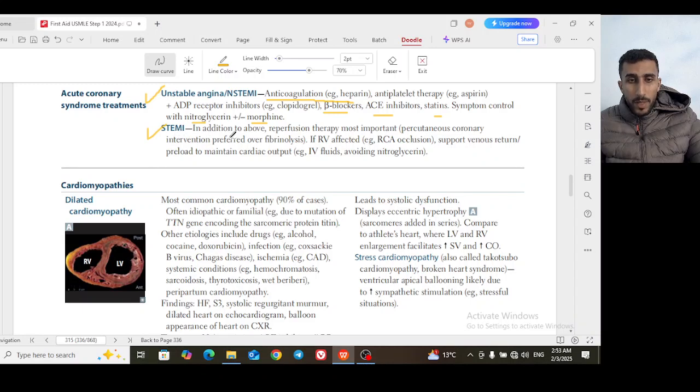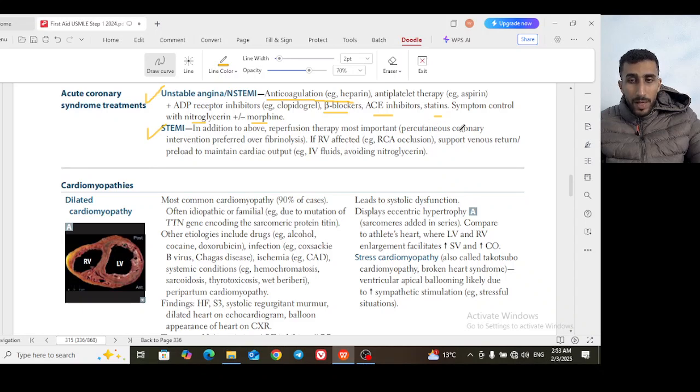For the STEMI, you may give the above medication, and you have to reperfuse the injury. STEMI means ST elevation myocardial infarction. There is a transmural infarction of the cardiac muscle, so you have to reperfuse the organ, or the cells are going to die. For reperfusion therapy, you may do percutaneous coronary intervention, or PCI.